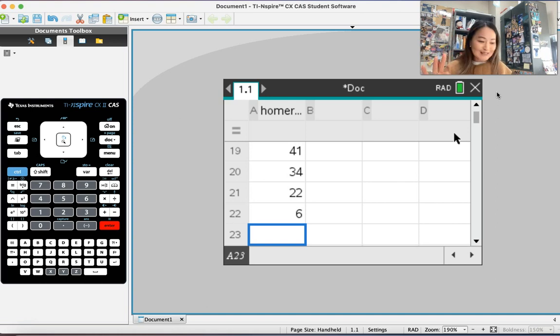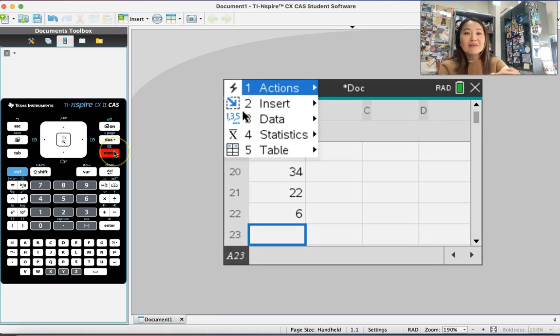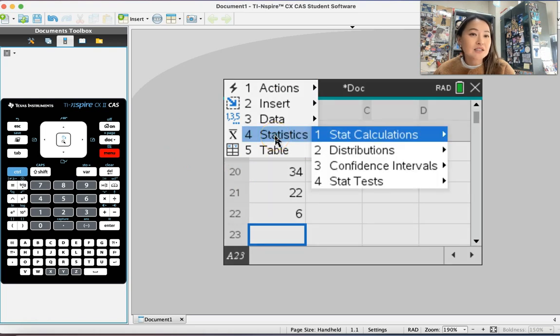One variable statistics and the frequency table or the histogram, and maybe we'll get to the stem and leaf. We'll see, okay? So what I'm going to do is show you on this screen. You're going to press menu. There's something I want to do with the number of home runs. What do I want to do? I want to run a statistics, okay?